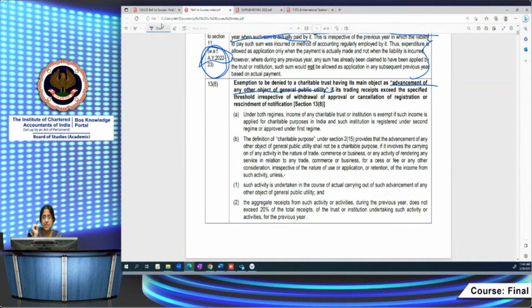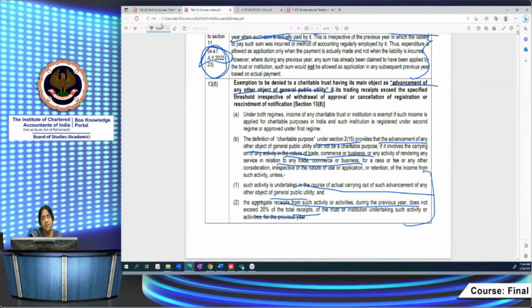Here there is an additional condition. The definition of charitable purpose under 2(15) provides that the advancement of any other object of general public utility would not be a charitable purpose if it involves carrying on an activity of the nature of trade, commerce, or business, or any activity of rendering service in relation to trade, commerce, or business for a cess, fee, or any other consideration, irrespective of the nature of use, application, or retention of the income from such activity, unless the activity is undertaken in the actual course of carrying out the advancement of the object and the aggregate of receipts from such activity does not exceed 20% of the total receipts.